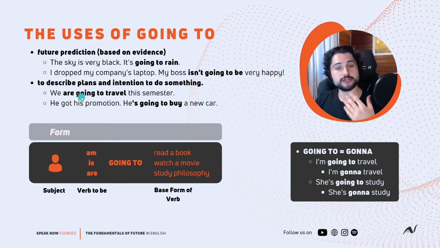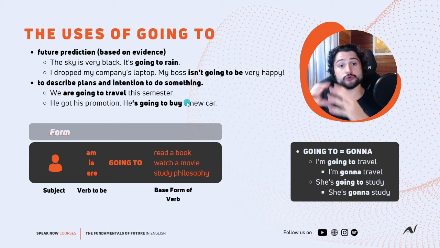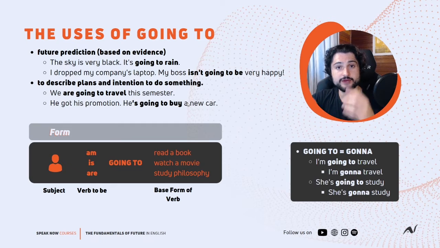Second case that we use going to is to describe plans and intentions to do something, right? So we have an intention, we have a plan. We are going to travel this semester, and he got his promotion. He's going to buy a new car. So these guys, this plan, this intention, it's not a spontaneous decision, right? It's not an instantaneous decision that I'm doing right now, that I'm taking right now.